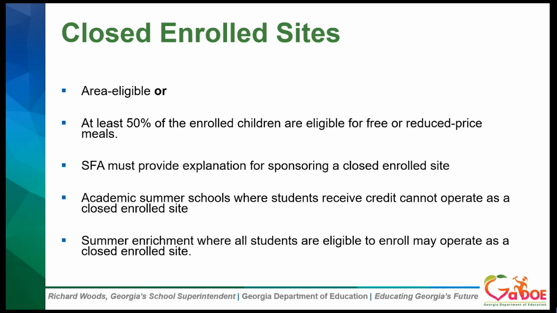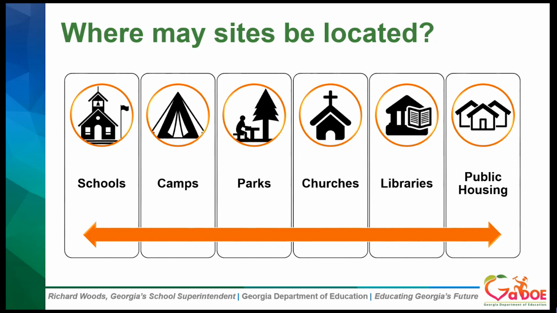And then your academic summer schools where students receive credit, so like that traditional academic summer school, cannot operate as a closed enrolled site. However, a summer enrichment program where students are eligible to enroll may operate as a closed enrolled site. So districts can offer summer meals at both their school sites and community locations. And we discussed the different types of sites.